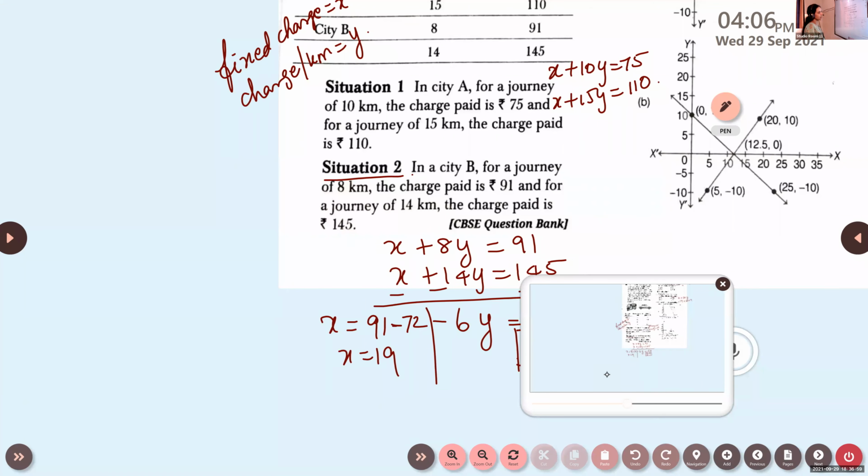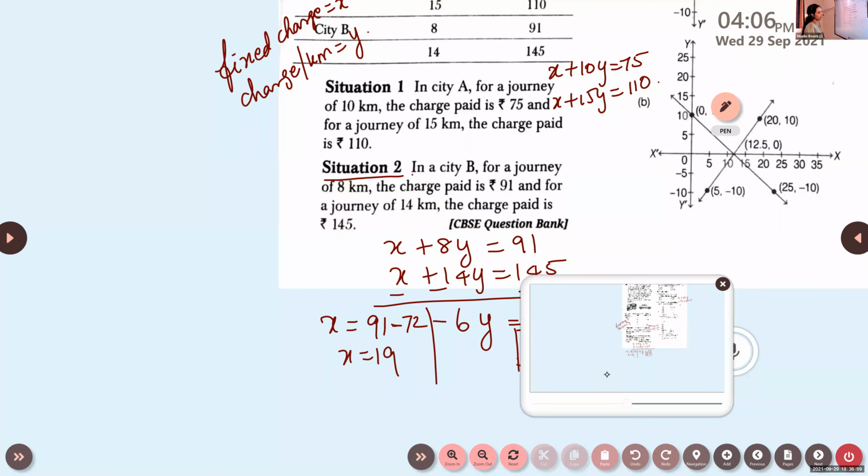Okay, now let's do some questions from this part. Application level questions. Look at the 39th question, an age-based question. The 39th question we are going to solve.